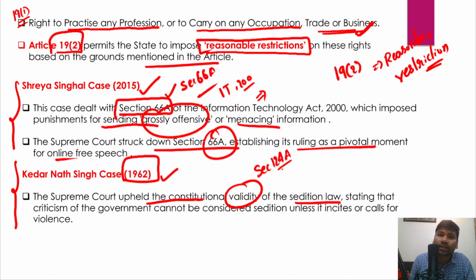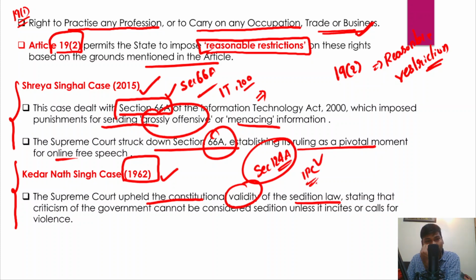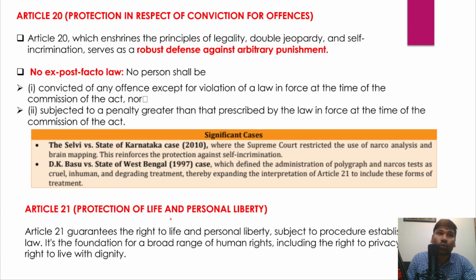Section 124(a) of the Indian Penal Code talks about the sedition law, and the Supreme Court upheld the sedition law in the Kedarnath Singh case of 1962, stating that criticism of the government cannot be considered as sedition unless it incites or calls for larger violence. Now, Article